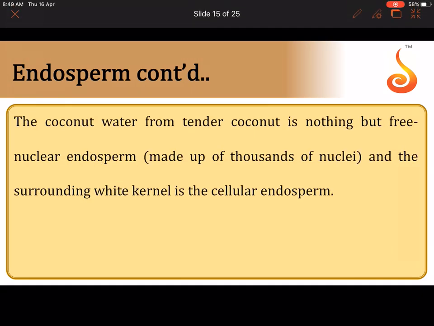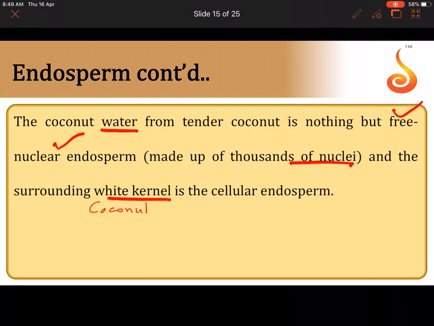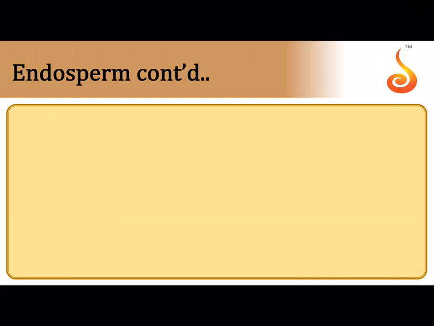The coconut water from tender coconut is nothing but the free nuclear endosperm made up of thousands of nuclei which are yet to develop partitions between them. And the surrounding white kernel, which we grate, is called coconut meat. This is nothing but the cellular endosperm where there are a lot of cells.